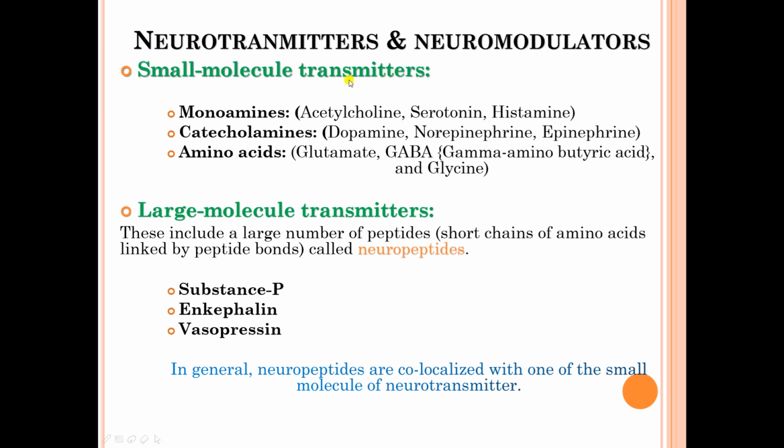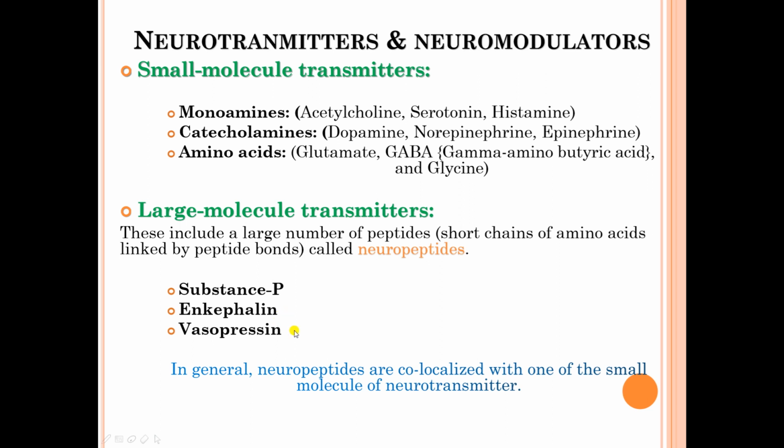The small molecule transmitters include monoamines such as acetylcholine, serotonin, histamine, some of the catecholamines like dopamine, norepinephrine, epinephrine, some of the amino acids like glutamate and GABA, whereas the large molecule transmitters, also called neuropeptides, include examples like substance P, enkephalin, and vasopressin.